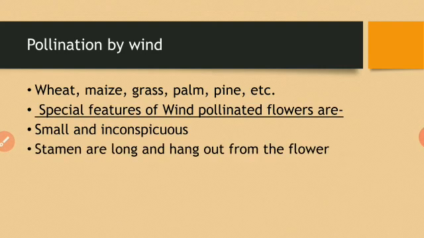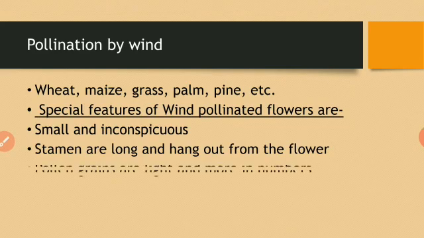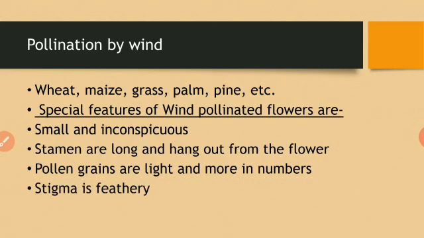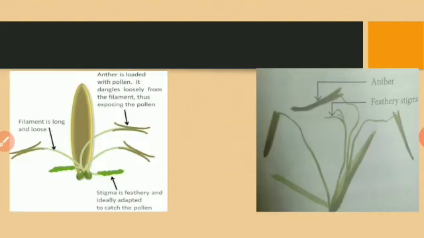Stamens are long and hang out from the flowers so that pollen grains can be easily blown away. Pollen grains are light in weight and are produced more in numbers, so that while pollination, if some pollen grains are lost while moving with the wind, some can reach the stigma. Such plants have feathery stigma so that they can easily receive the pollen grains passing by in the breeze. This is the figure of a wind pollinated flower.